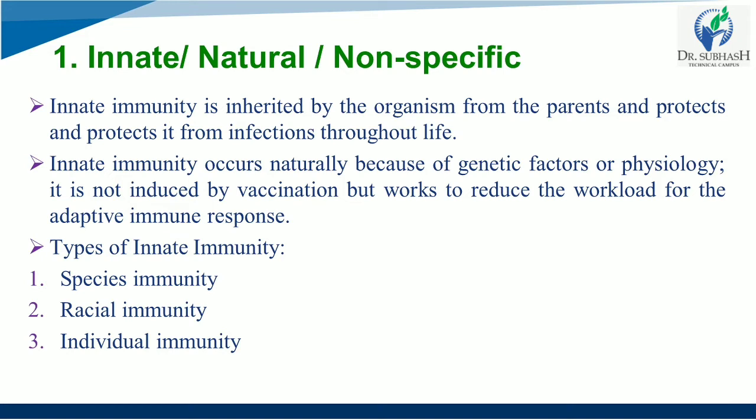In individual immunity, if one individual is resistant while other individuals of the same race or caste are susceptible to certain infection, then it is called individual immunity. It can be determined by various factors such as health status, nutritional status, previous illness, personal hygiene, etc. That is known as individual immunity.